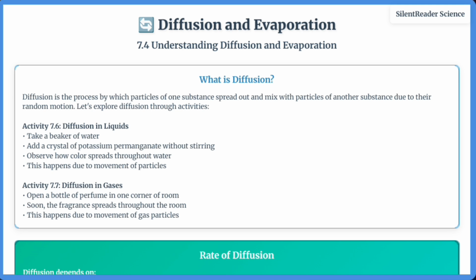Evaporation is the process where liquid changes to vapor at temperatures below its boiling point. It occurs only at the surface and causes cooling because the particles with highest kinetic energy escape, lowering the average kinetic energy of remaining particles. This is why we feel cool when sweat evaporates from our skin.